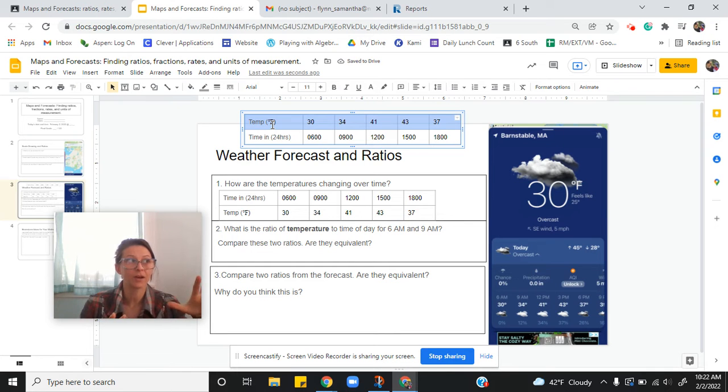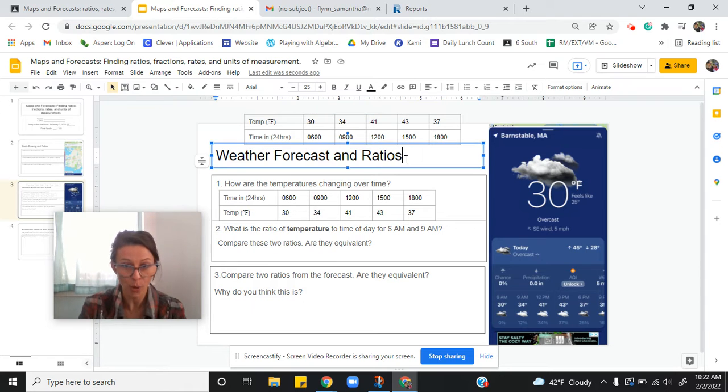We can compare parts to parts. And in this case, those parts aren't even necessarily a part of that same whole, because some are being measured in degrees and some are being measured in hours. And in this case, it's really called a rate. Rate is a type of ratio. When I say ratio, it includes rates.